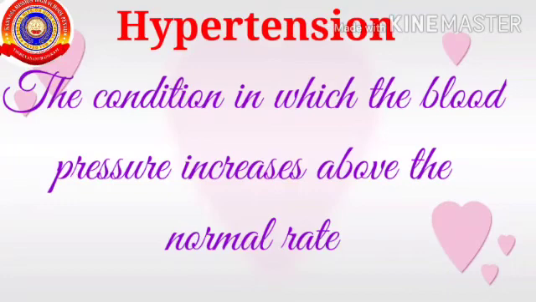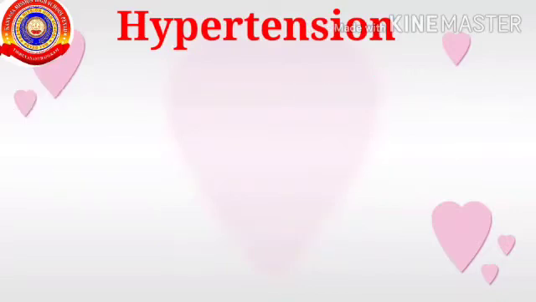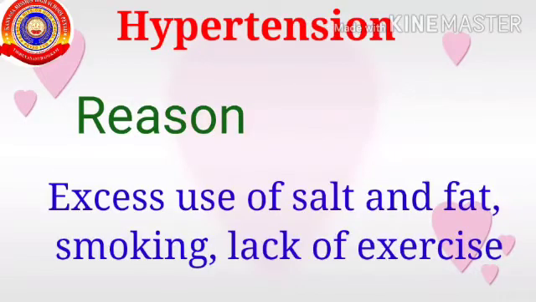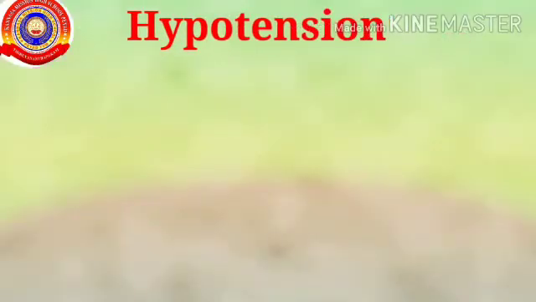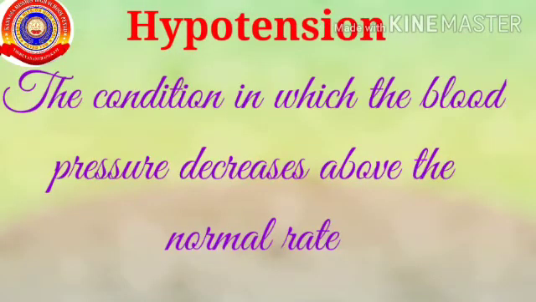Hypertension. The condition in which the blood pressure increases above the normal rate is called hypertension. The reasons of hypertension are excess use of salt and fat, smoking, lack of exercise. Hypotension. The condition in which the blood pressure decreases below the normal rate. This hypotension and hypertension lead to stroke or heart attack.